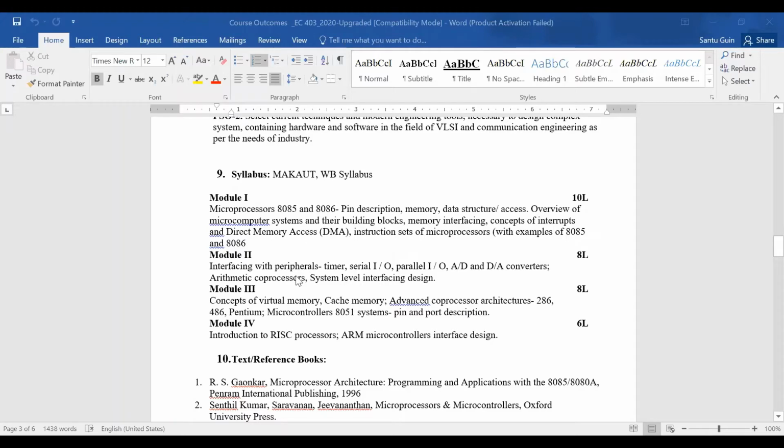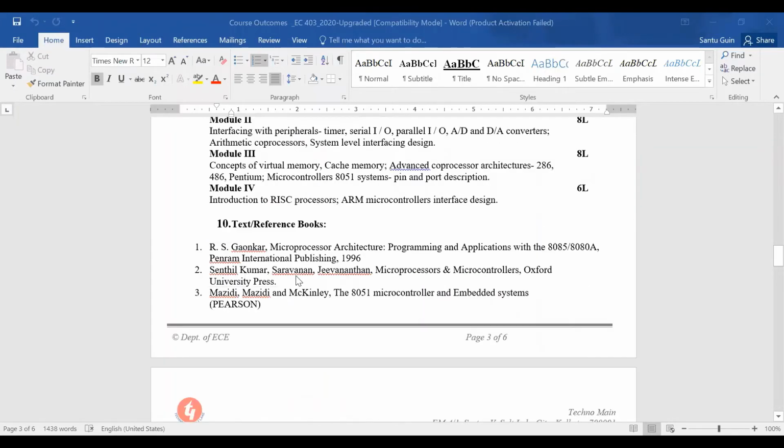After 8085, 8086, several microprocessors have been invented by Intel, 80286, 486, Pentium, as well as the microcontroller will be discussed in module 3. And module 4 is based on the ARM microcontroller, which is basically an embedded system. It is required in embedded systems, ARM microcontroller, as well as the RISC processors.